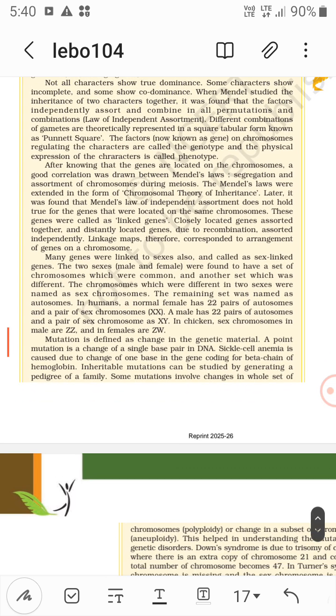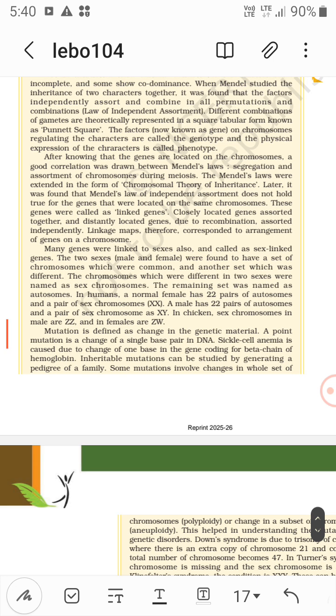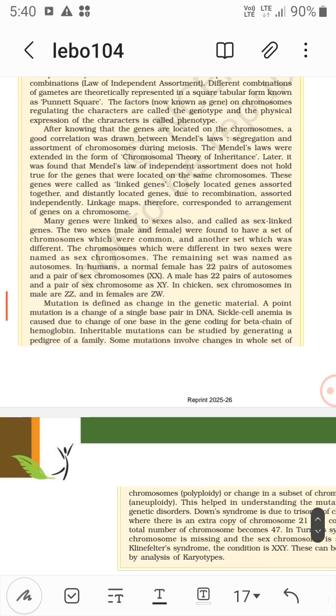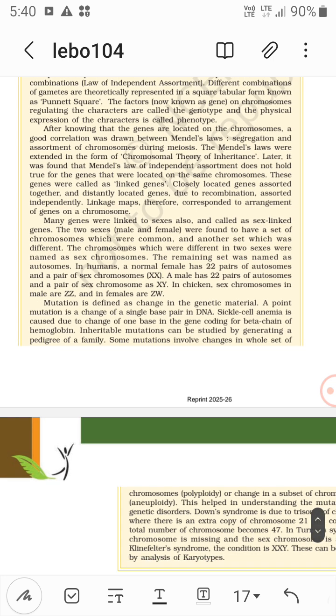Now moving to the next paragraph. Many genes were linked to sexes also and are called sex-linked genes. The two sexes, male and female, were found to have a set of chromosomes which were common, and another set which was different. The chromosomes which were different in the two sexes were named sex chromosomes. The remaining set was named autosomes.